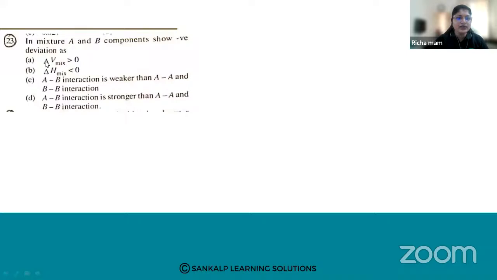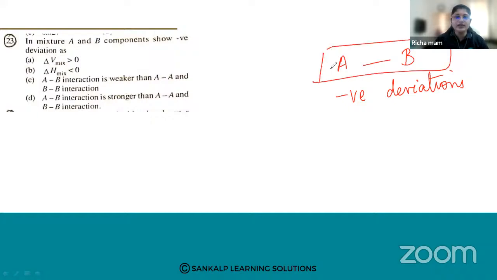So let us go for the next one. In a mixture, A and B components show negative deviation. You have a mixture of A and B components and they are showing negative deviation. A, delta V mix is greater than 0. B, delta H mix is less than 0. C, AA-AB interaction is weaker than AA and BB interaction. D, AB interaction is stronger than AA and BB interaction. If you have a mixture of A and B and it is showing a negative deviation, what does it mean?